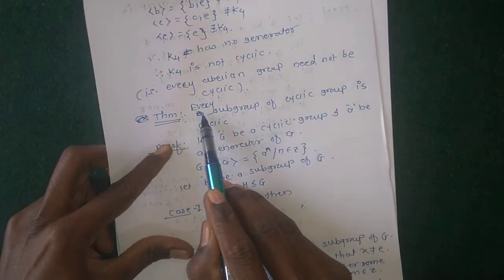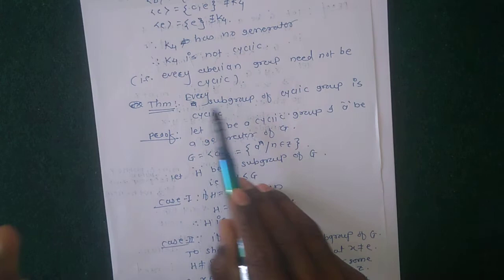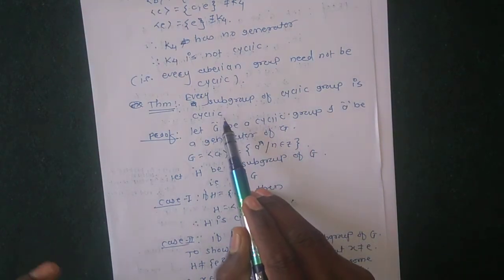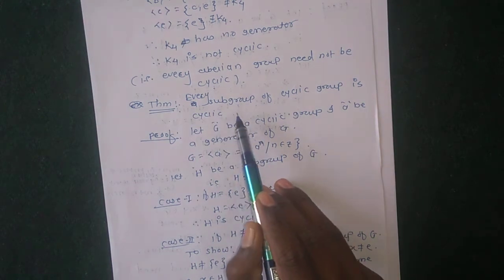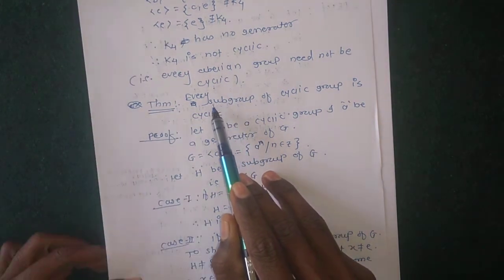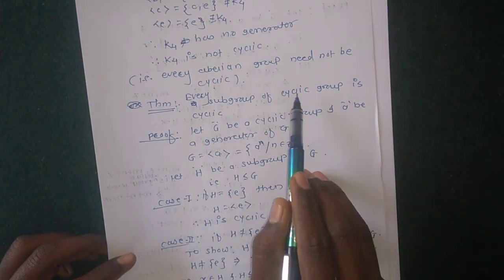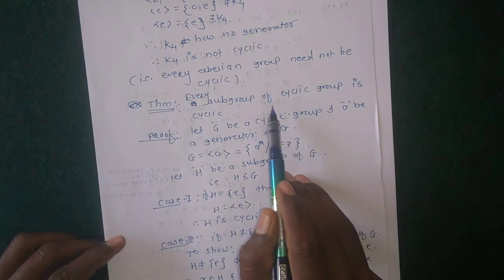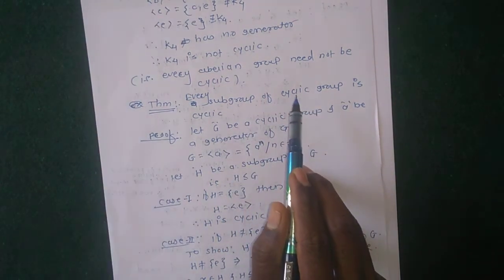The given statement is: every subgroup of a cyclic group is cyclic. The converse of this statement is: if every subgroup of a group G is cyclic, then the given group G is cyclic. This is the converse of this statement.